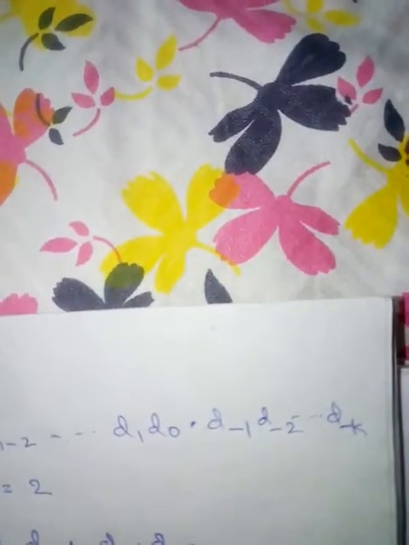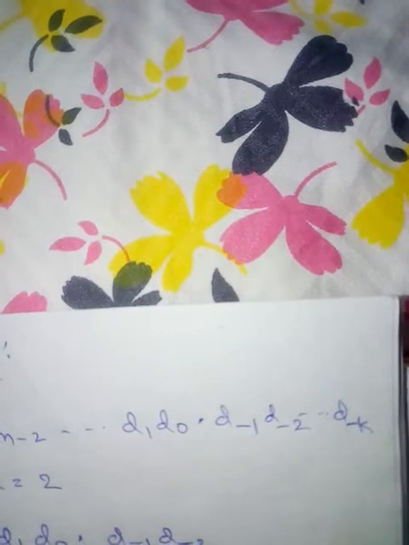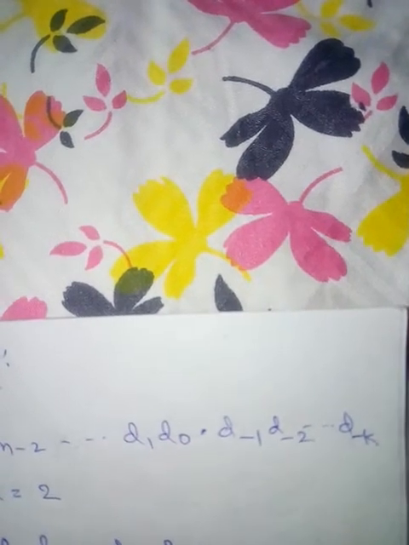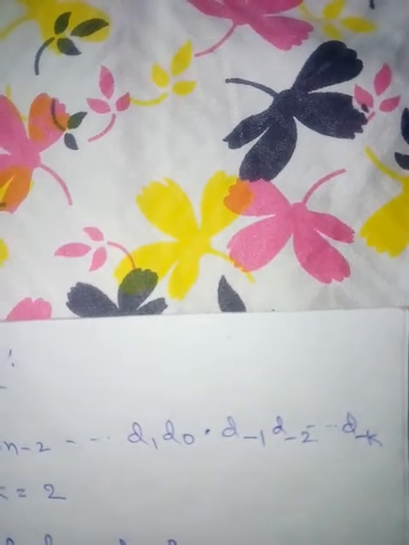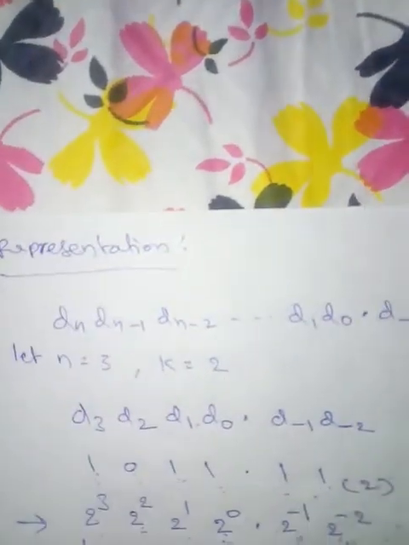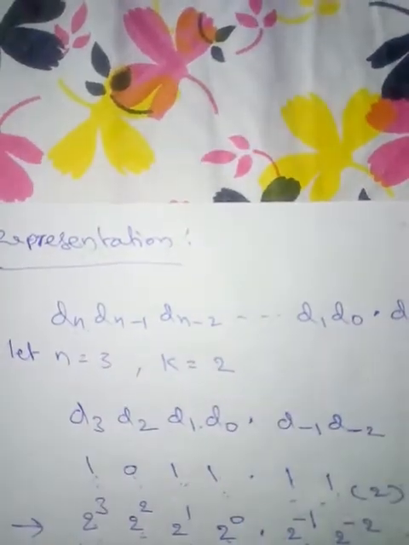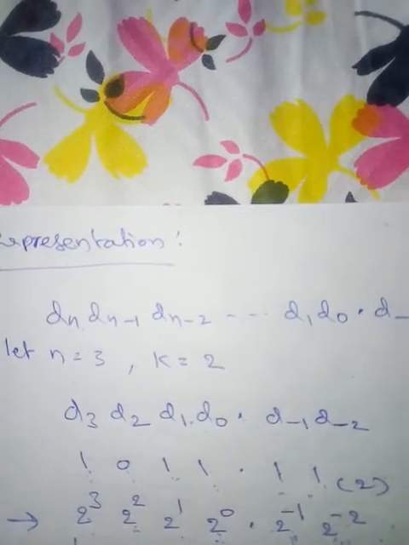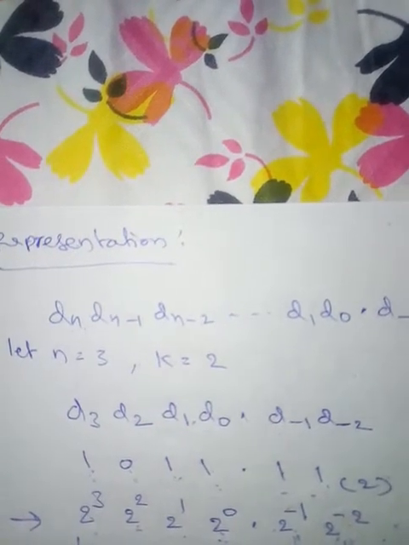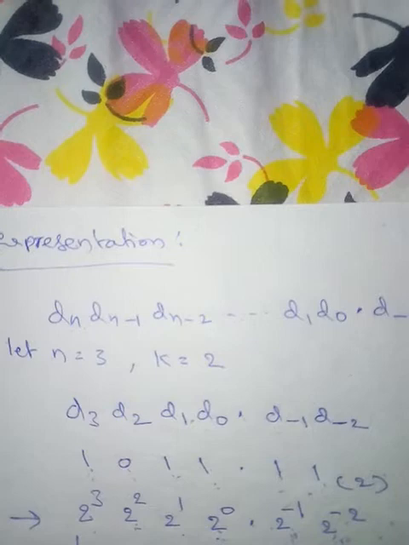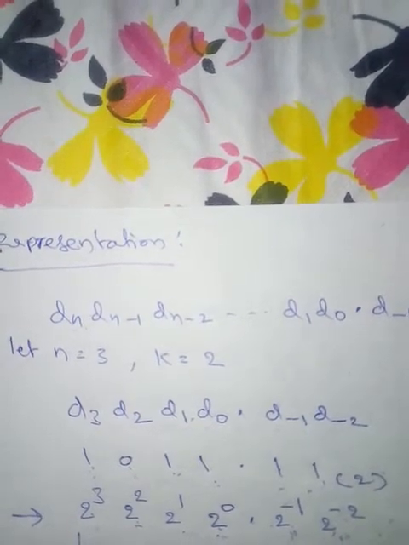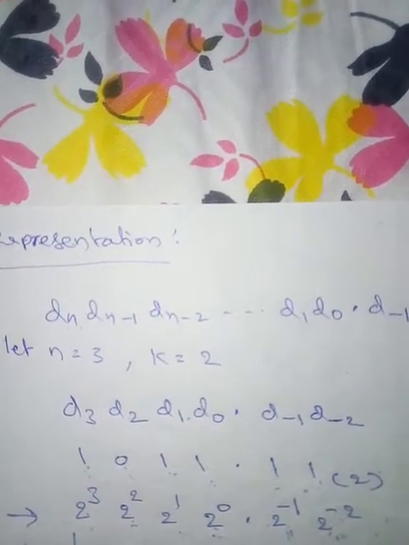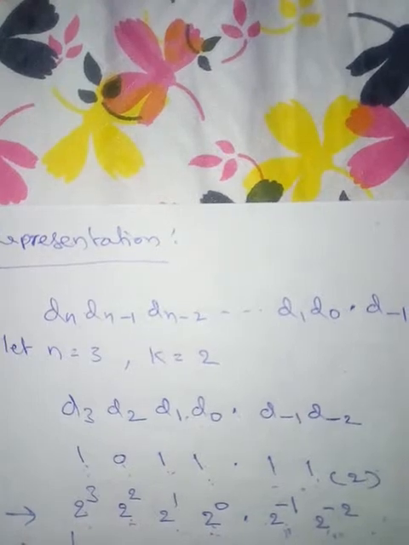For the fractional part, if we have k number of bits, the representation is d suffix minus 1, d suffix minus 2, up to d suffix minus k. For example, let n equal 3 and k equal 2. Then the number is represented as d3 d2 d1 d0 point d suffix minus 1, d suffix minus 2.